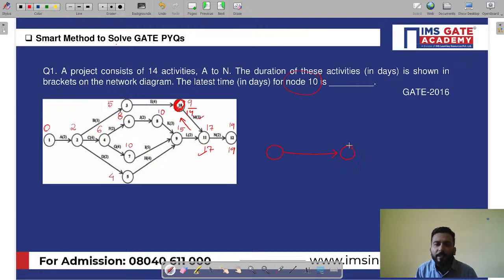Here it is something like this, M3, and here it is 17, here it is 17, here it is 9, and here it is 14. So he's asking for node 10. So for node 10, what I have to do? For node 10, simply see, this will give you the latest time of the event. For any node, for any event, it will give you the latest time. So what is the latest time, my dear friends? The latest time is 14 days. Sorry, here it is days. So you can say 14 days, and 14 is the answer.